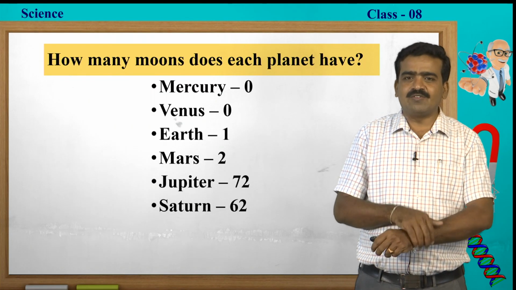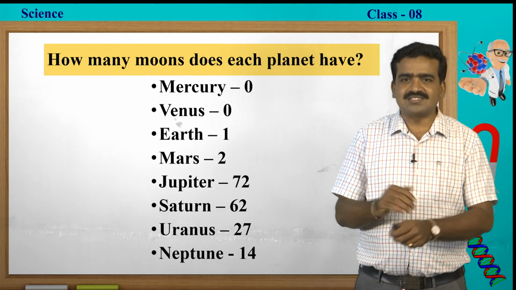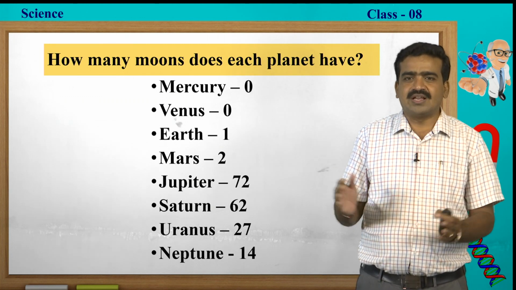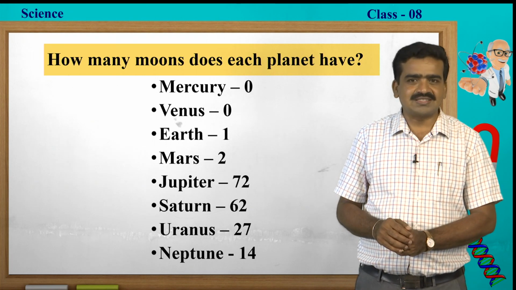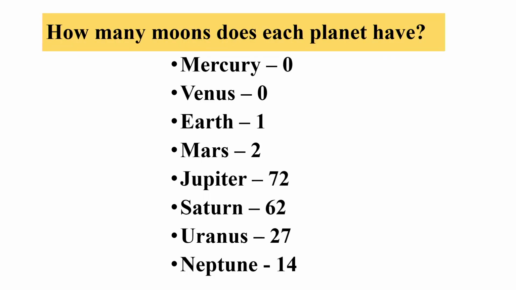The following information gives you the number of satellites of the different planets. As you all know, Mercury does not have any satellite, and there is no satellite for Venus also. Earth has only one, that is the Moon. Mars has two, Phobos and Deimos. For Jupiter, along with the Galilean satellites, there are 72 satellites. For Saturn there are 62, for Uranus there are 27, and for Neptune there are 14 satellites discovered and named.